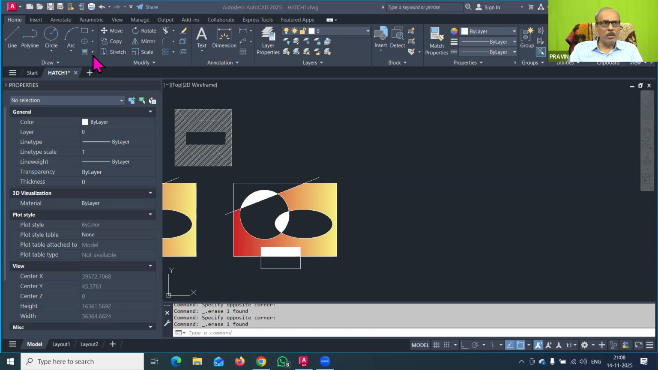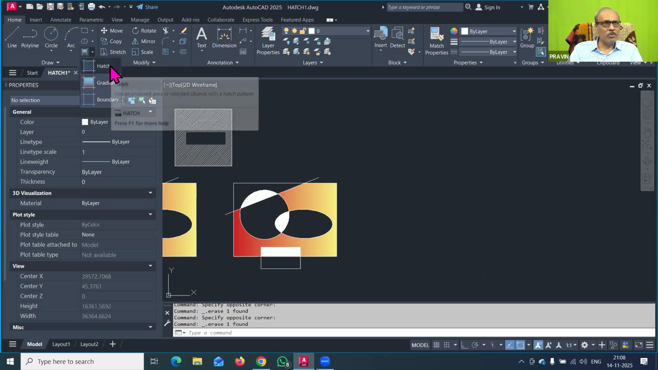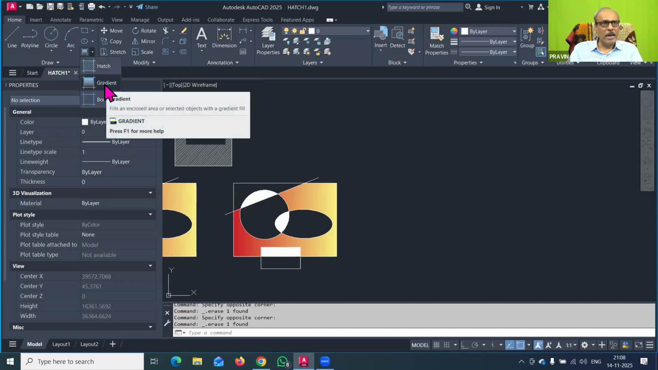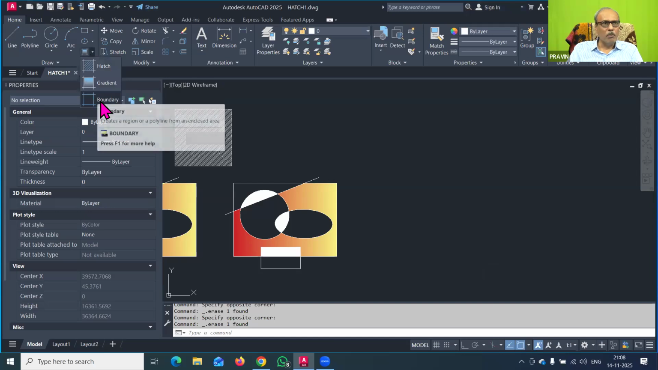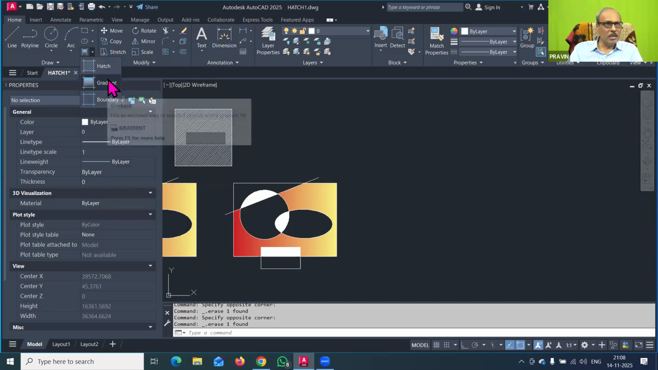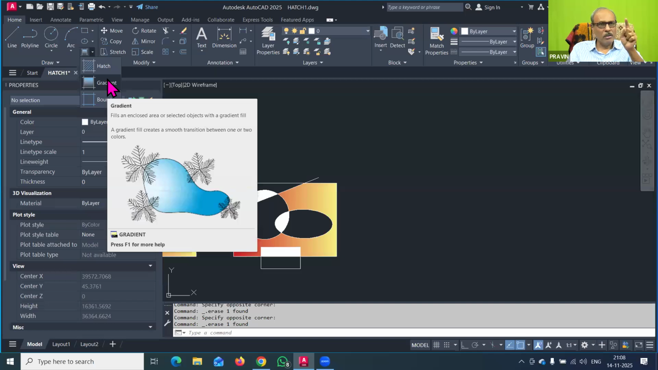So another important command is given in the draw panel. Here you can see that in the draw panel, one is hatch that we have seen now, and the other is gradient that we have also seen. Now we will proceed with the boundary. You can see that in the gradient command, for example, I have drawn this type of lake. In the lake, there is a color pattern, a water shade color. This type of color gradient shade you can apply in the plan or wherever it is required.